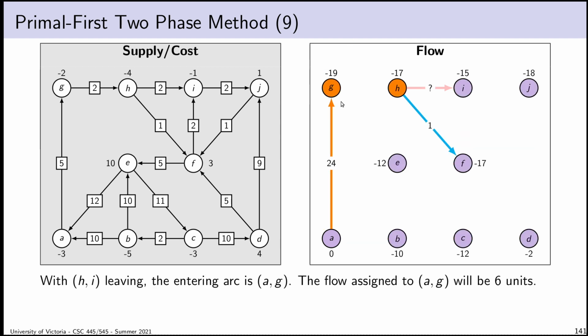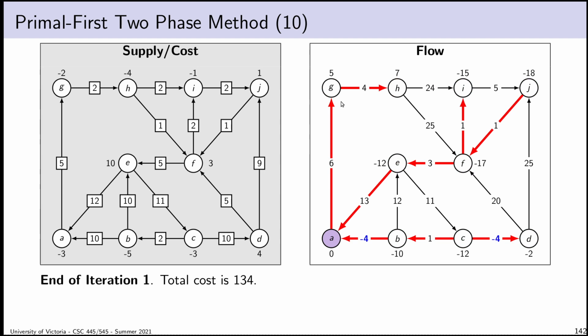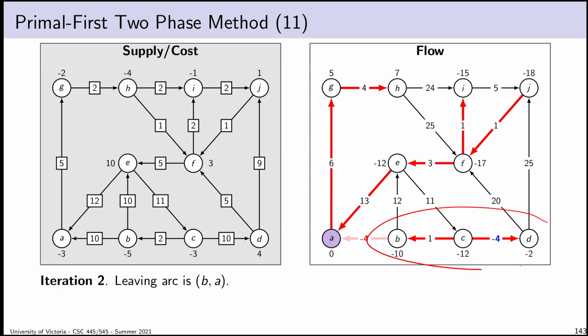I'll transfer the flow to Ag. I'll take a look at my result. At the end of iteration 1, I have a total cost, not that it makes much of a difference, of 134, and I still have some primal infeasibilities. I will choose one of them as my leaving arc. I'll choose the alphabetically smallest for lack of any other ideas. That'll be AB. That separates my graph into these two components.